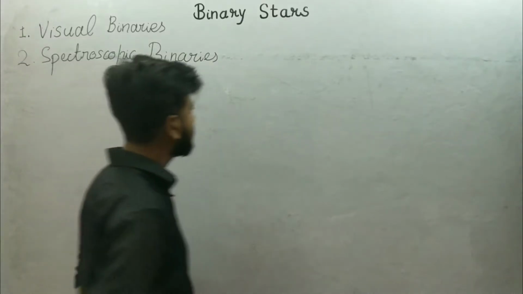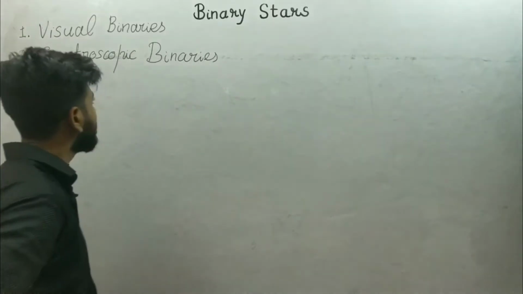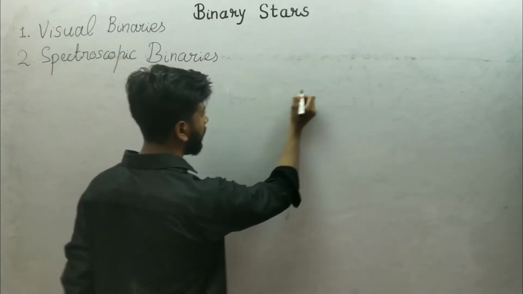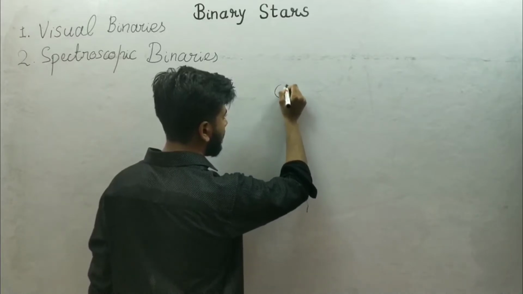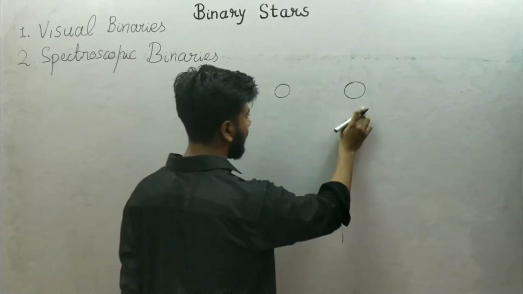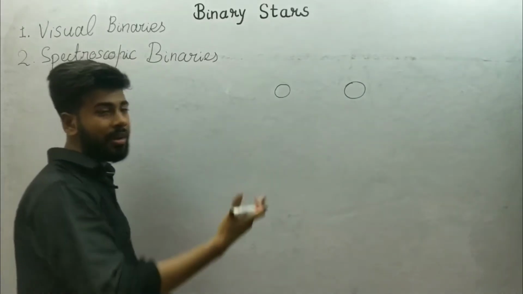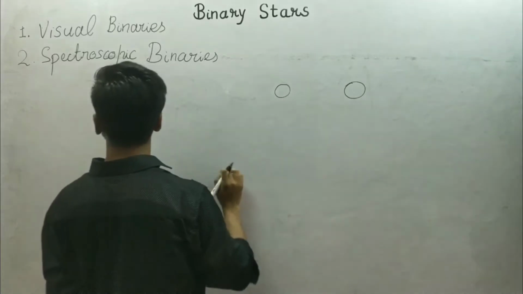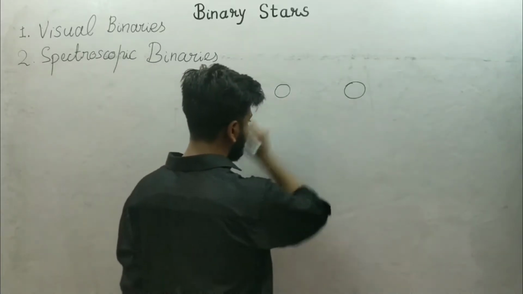These stars are so close, just like this star and this star, that we cannot see them separately using our biggest telescope. So how do we get the information?